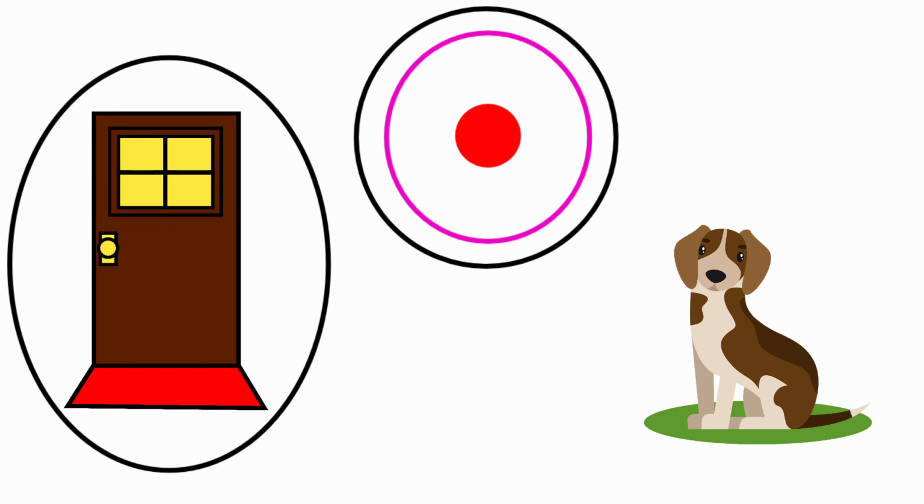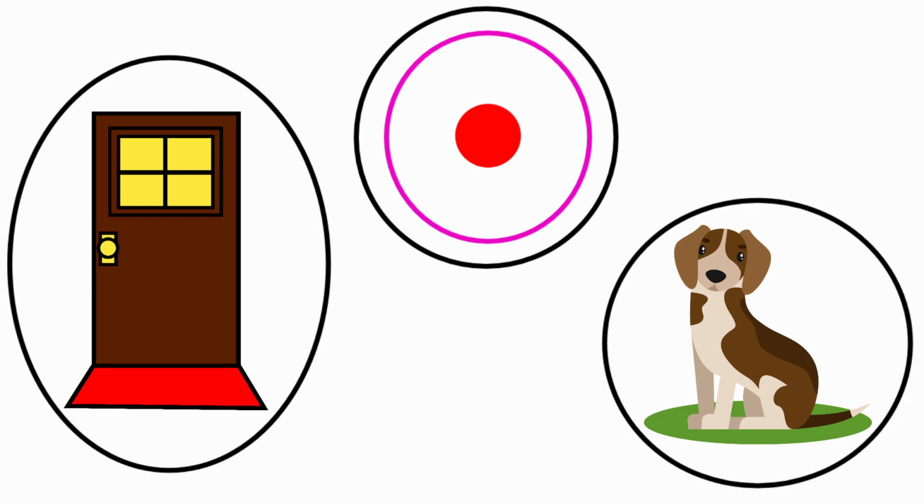Next one, dog. Dog. The beginning sound of the picture dog is D. And the sound of the letter D is D. The sound of the letter D is D and the beginning sound of the picture dog is D. Both are the same sounds. So, we are going to circle the picture dog.